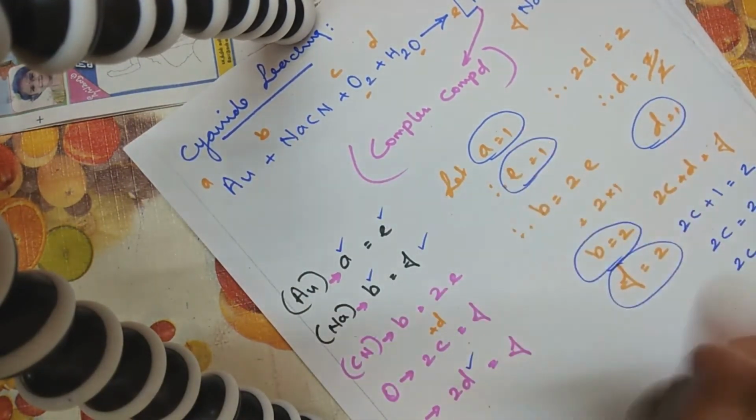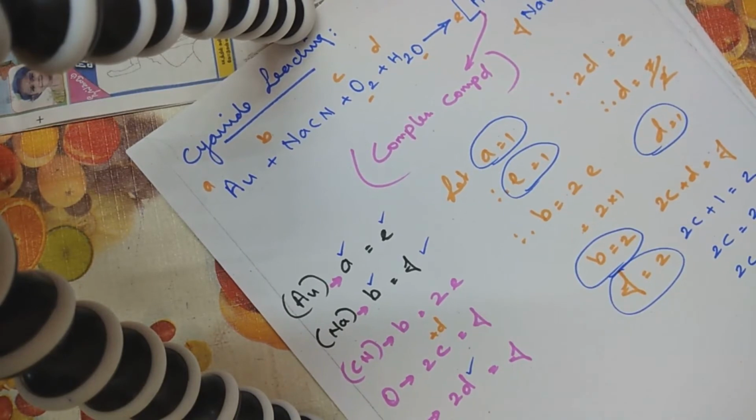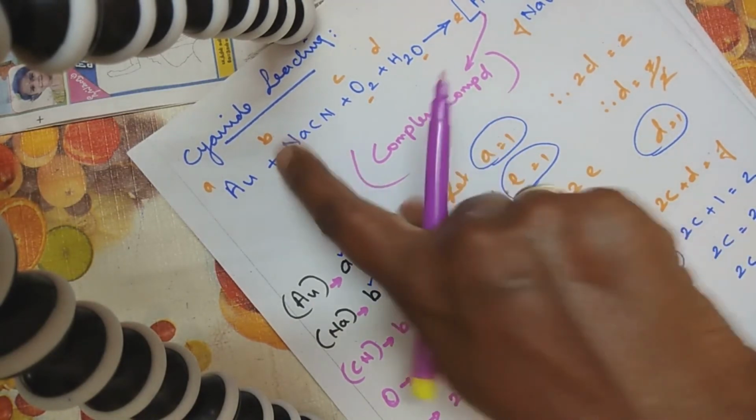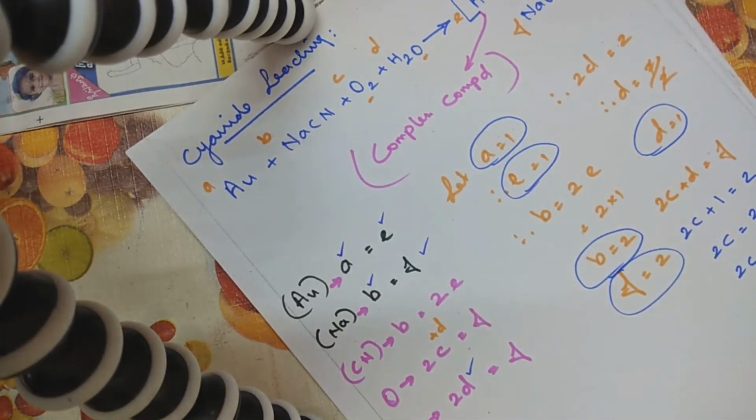A is 1 for me. So I'm just writing Au as it is there. So I'm writing Au plus, what's my value of B? I found it to be 2. So I'm writing 2 there. So that is 2 times